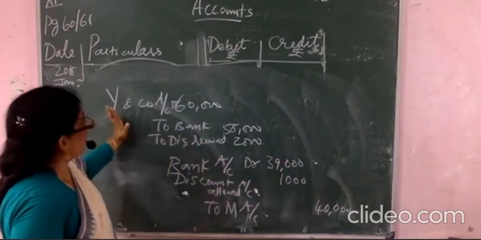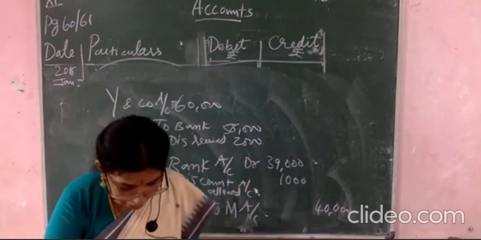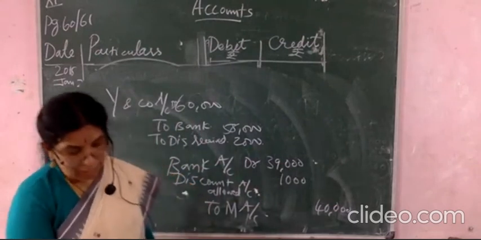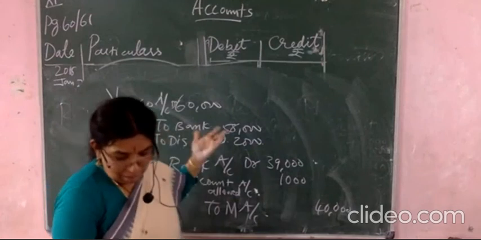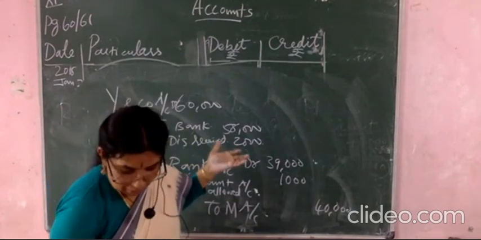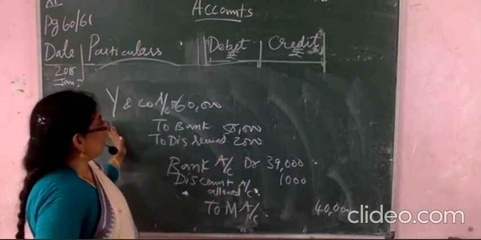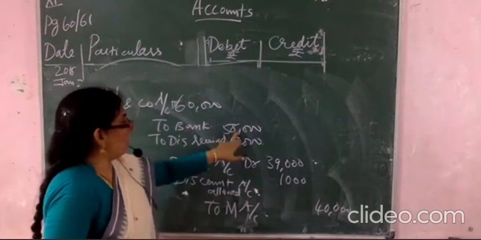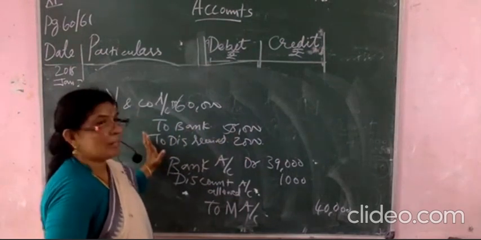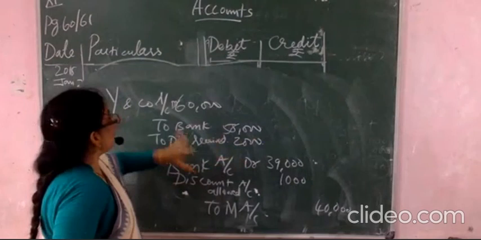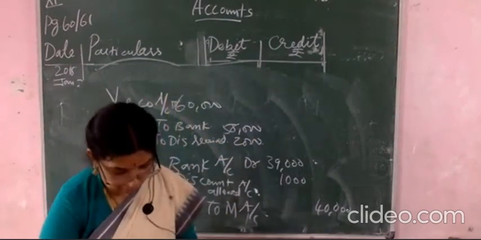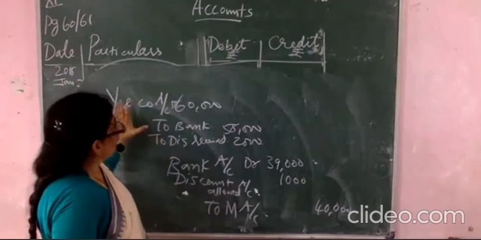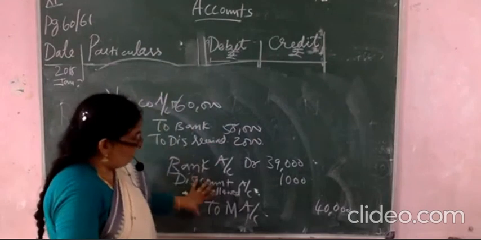And here you see, related to the YN company, paid YN company through the bank in full settlement. We are paying to the YN company. What about the amount? 58,000 to bank. And the discount, how much are they receiving? 2,000 rupees discount they are receiving. So YN company will be 60,000 total. Understood now? This is related to the YN company and then M account.